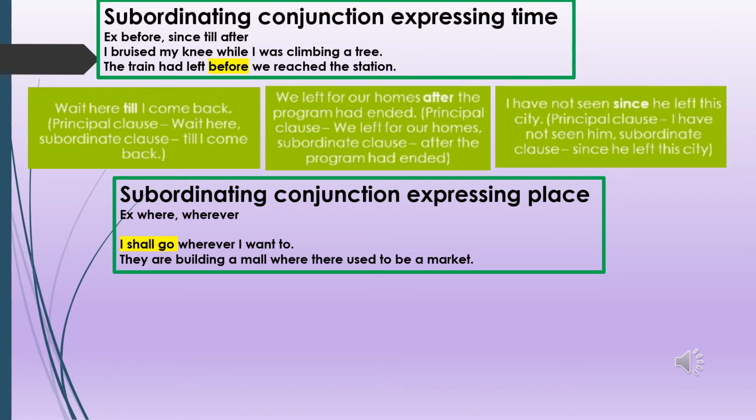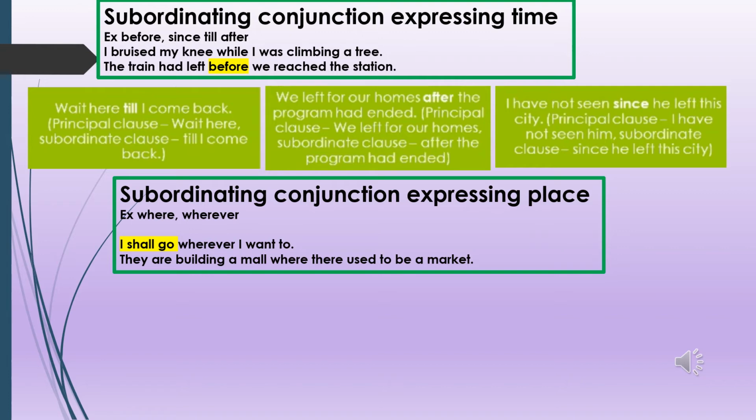Now, just like the coordinating conjunctions, we have different subordinating conjunctions also. So there are subordinating conjunctions expressing time. For example, we use before, since, till, after to express time. The train had left before we reached the station. So what is the main clause here? The train had left, because it is giving the complete idea. We reached the station, that is another sentence. These two sentences are connected using the conjunction before.